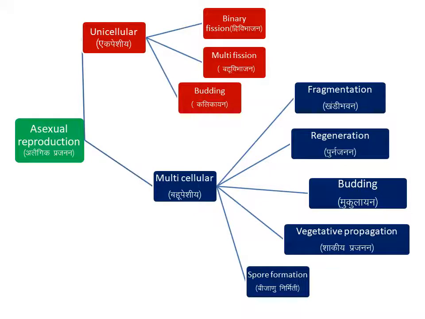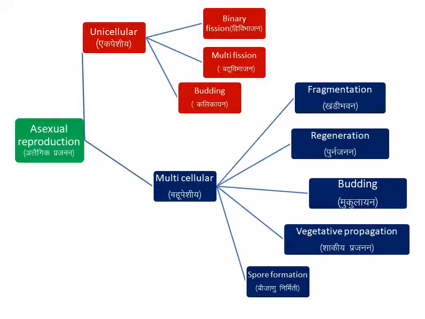Similarly, in multicellular organisms, asexual reproduction takes place by fragmentation, meaning the body divides into fragments. Example, Spirogyra. Second is regeneration. A part of the body, any part of the body, is capable of producing a new whole body, that is called regeneration. Next, budding. In Hydra, for example, a small outgrowth is there, that outgrowth grows and forms a smaller part of the larger body, and that part looks like a bud. This bud detaches and grows into a new organism, that is called the budding method.